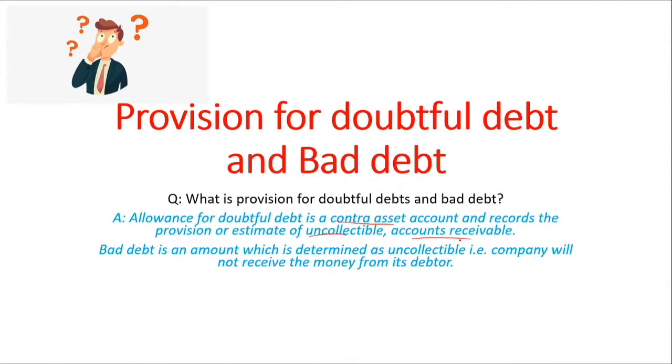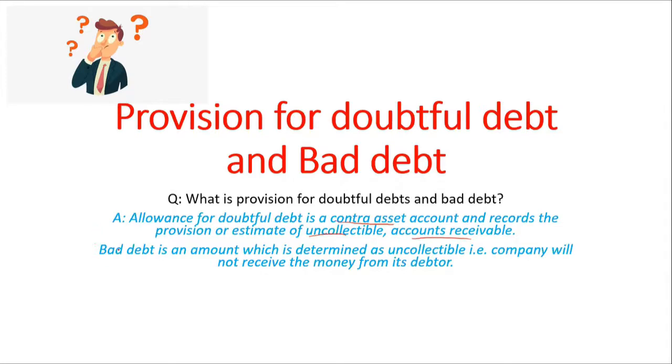Another reason why we create provision for doubtful debts is the prudence concept in accounting. That is an accounting principle which tells you that expected losses should be recognized in businesses even if they may not be incurred. So they are expected. It is an estimate, an expected uncollectible from your accounts receivable. So companies estimate that some percentage of accounts receivable will not be collected from their customers.